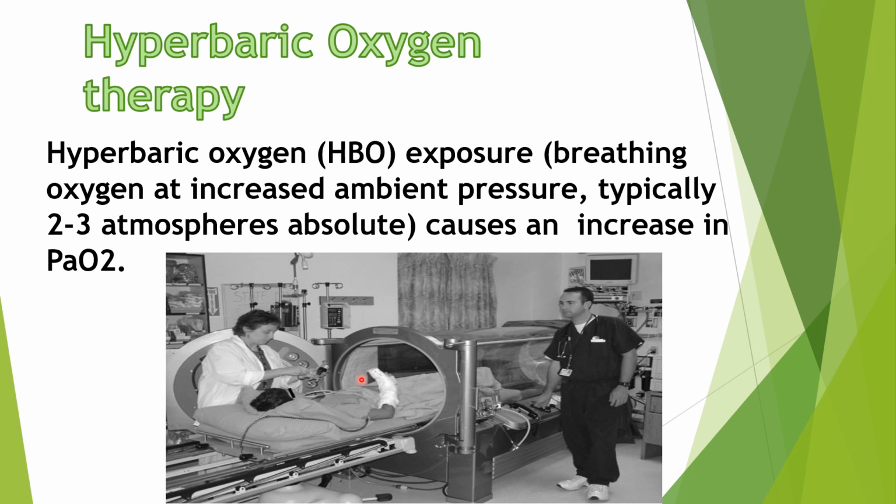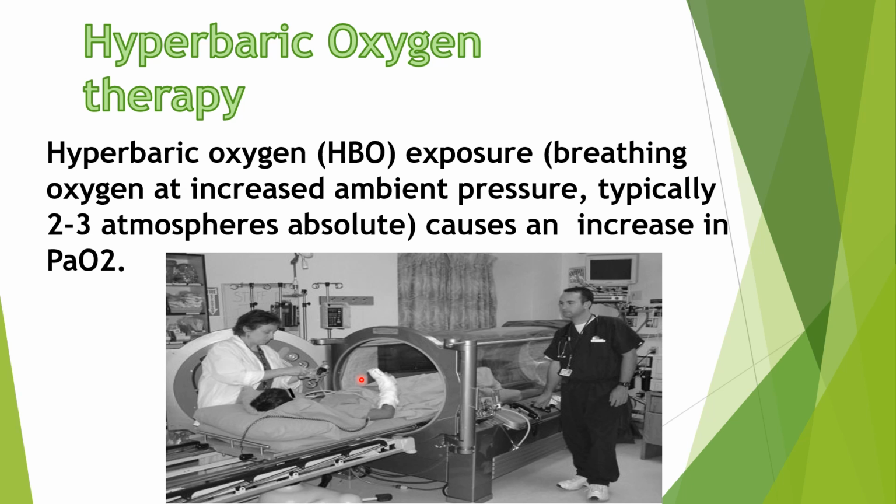When you multiply that, you will get 2 ml of oxygen per 100 ml. Likewise at 2 atmospheric pressure, if you multiply 673 with 0.003 and 2, we will get 4 ml per 100 ml.